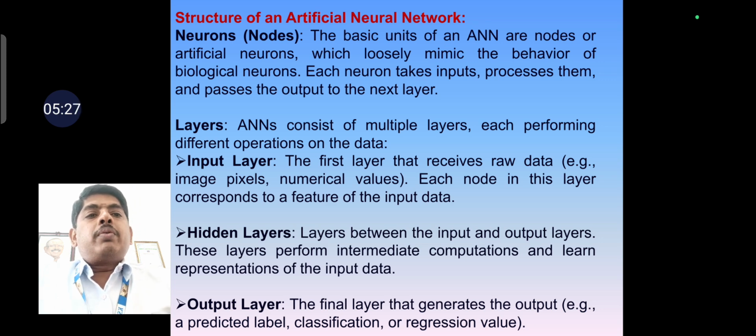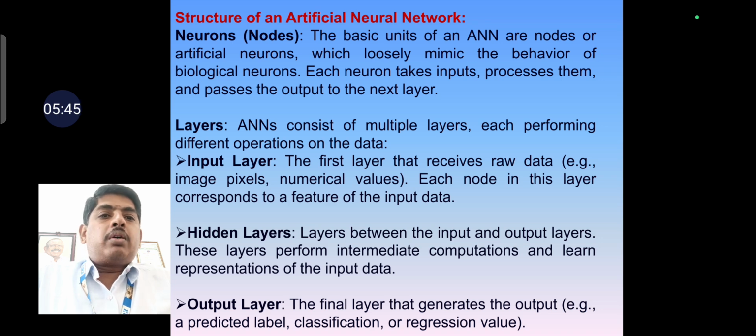And the hidden layer: the layers between the input and output layers. These layers perform intermediate computation and learn representations of the input data. So the hidden layers are nothing but the layers between the input layer and the output layer. In between, we call the layers the hidden layers.